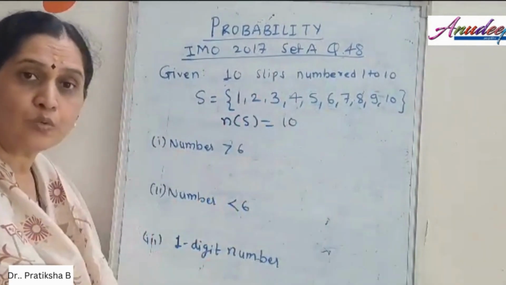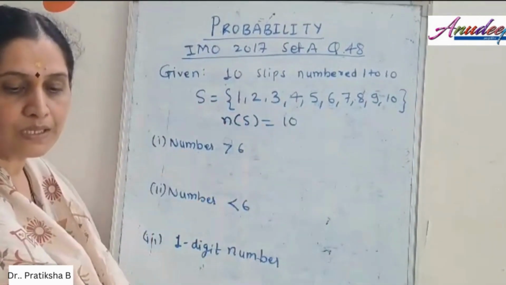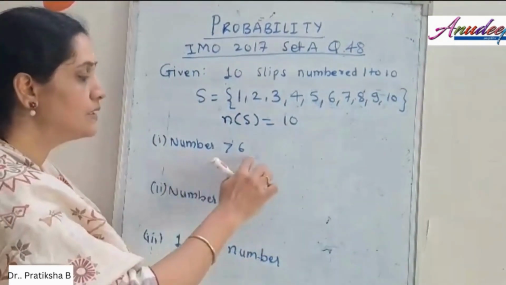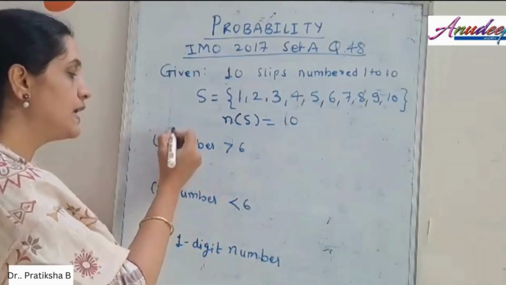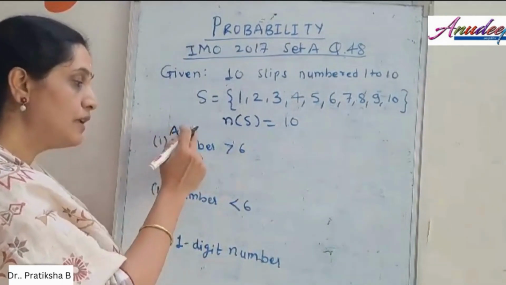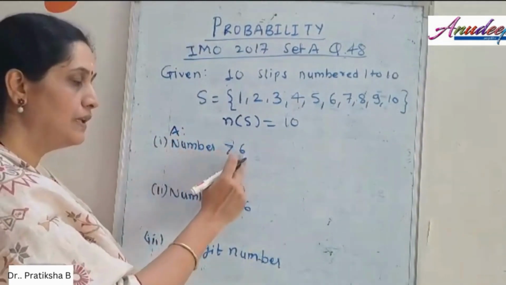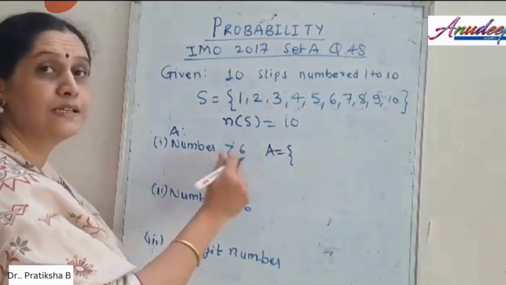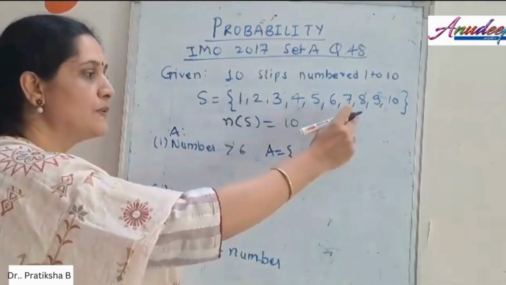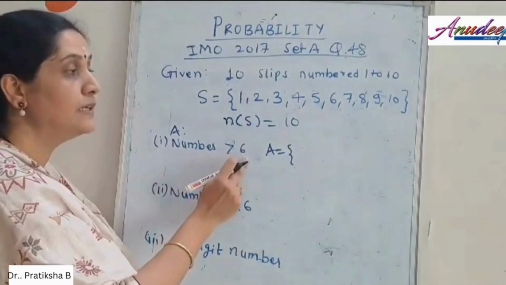Next, the first question says find the probability of getting a number which is greater than 6. If I define this as an event, say A, let A be the event where we get a number greater than 6. Can you help me find out what will be the elements in the set A? Look at the sample space and find the numbers greater than 6.